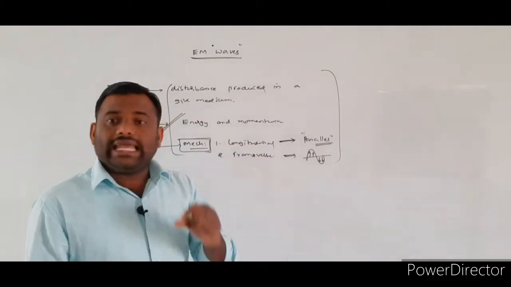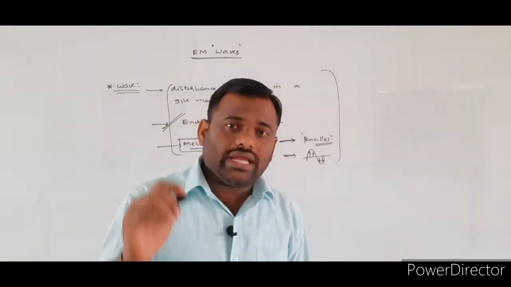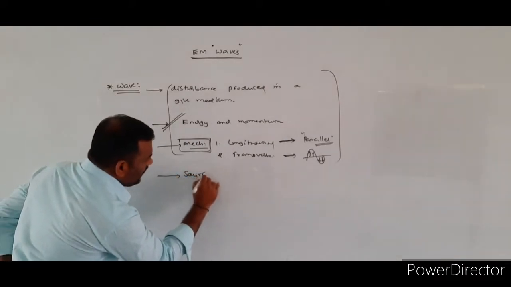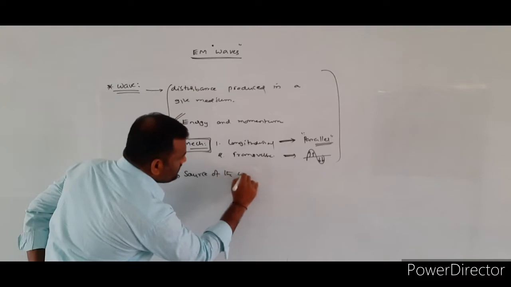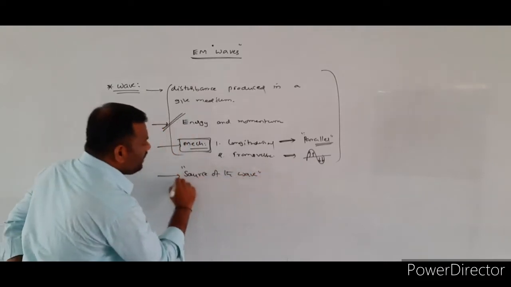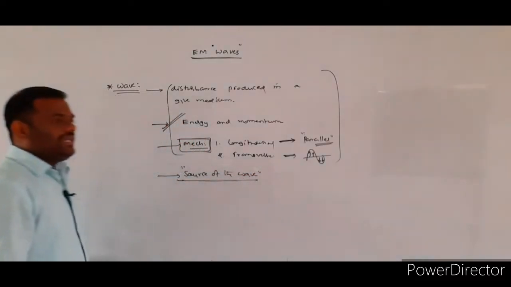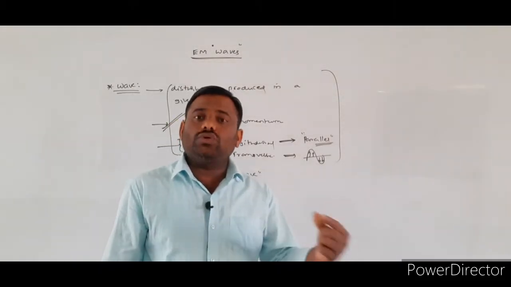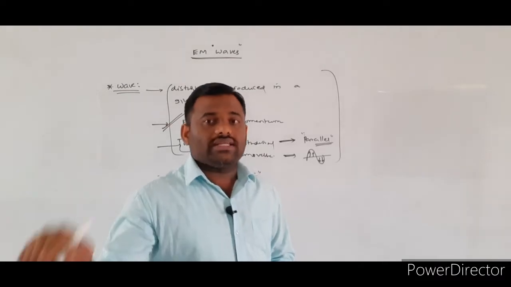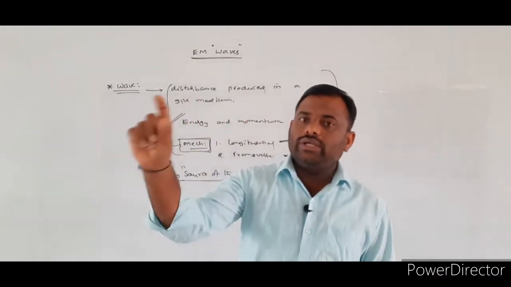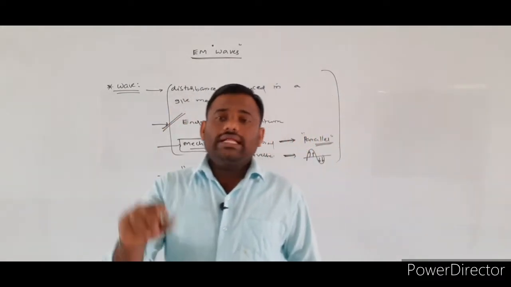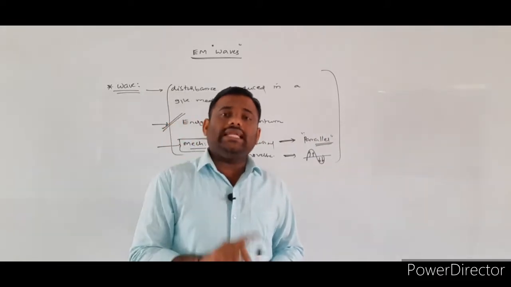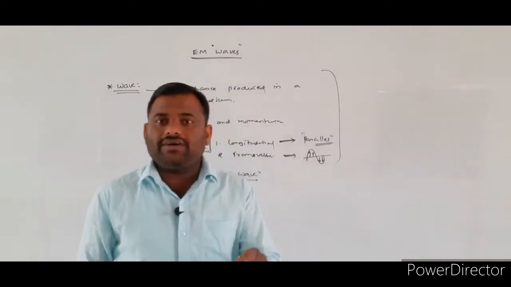So, for producing any type of waves, a source of the wave is required. If you consider the mechanical wave, one definite source will be there. For the sound, ourselves or speakers are the source of the sound waves. If you consider the water ripples, when we throw a stone into the water lake, it will produce the ripples over the water. So one source is needed to produce any type of the waves.